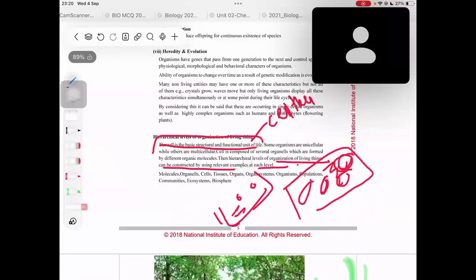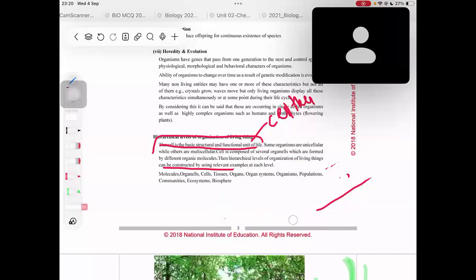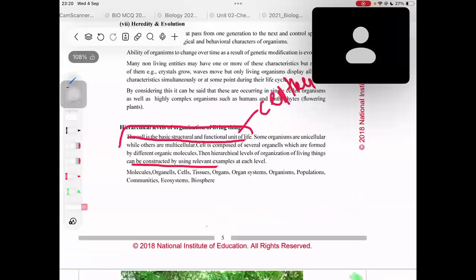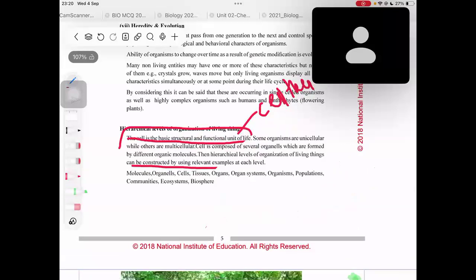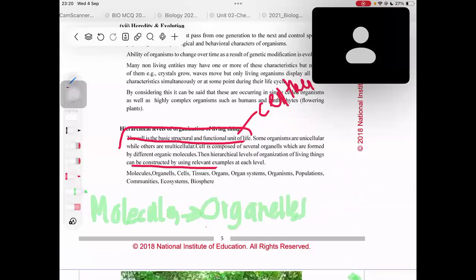Let's see. This is the hierarchy of living things on our planet Earth. Starting from the smallest, the molecules, which could be oxygen, carbon, hydrogen. These combine and form the organelles, which could be subcellular components as well. You know the difference between subcellular components and organelles, right? Organelles are the subcellular components with membranes.